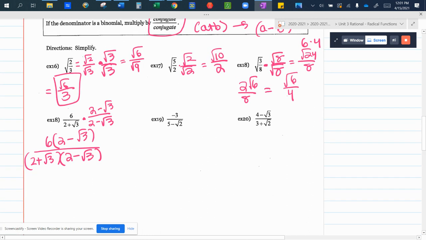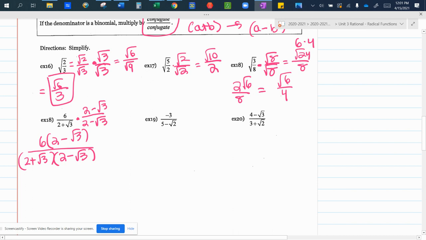Who remembers what that's called? Think back to quadratics. Distribute, kind of, sort of, what's the more fancy phrase? What two methods can we use? FOIL or box. So we have to either box or FOIL this.